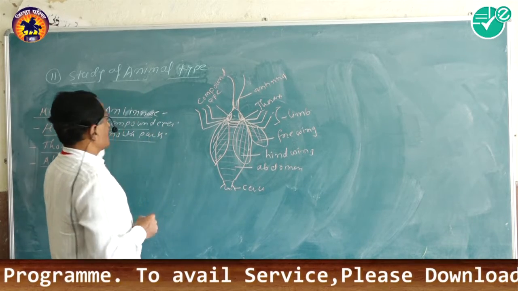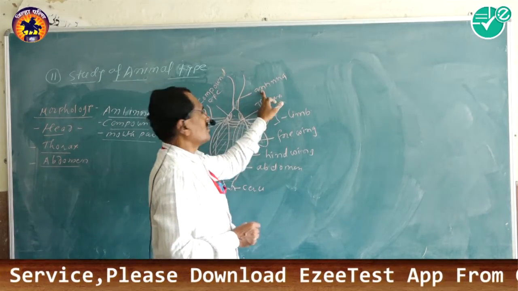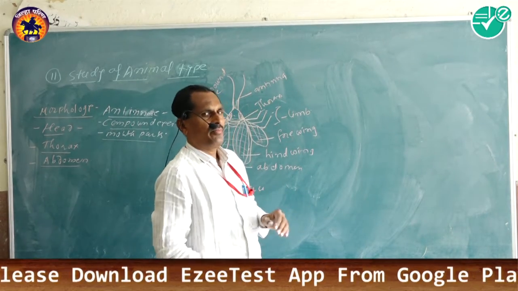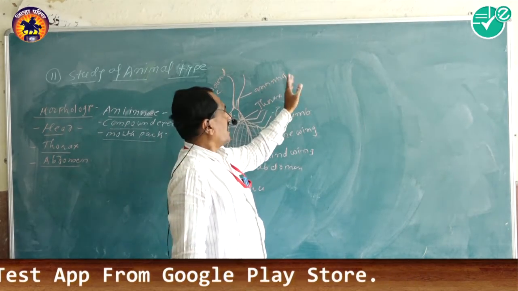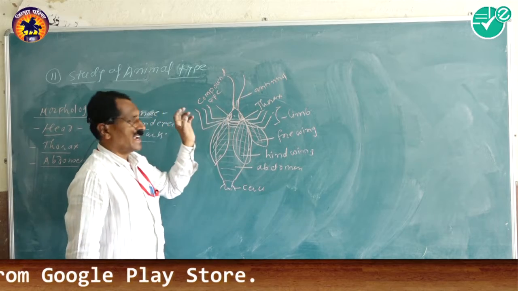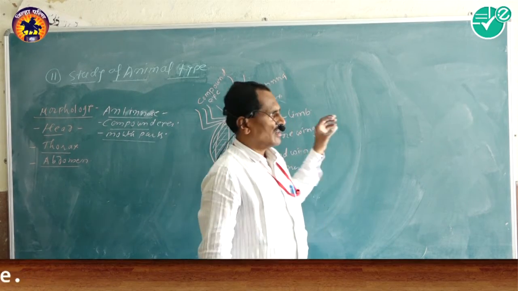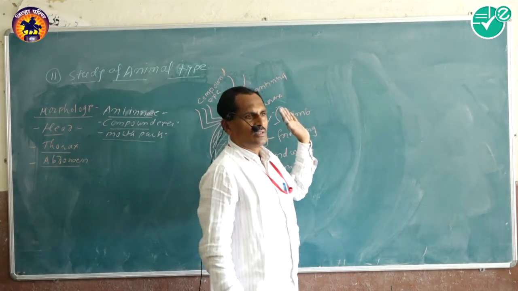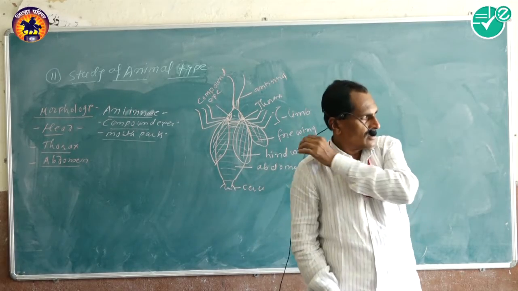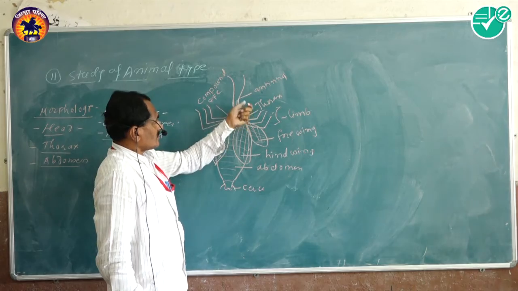So the head contains a pair of sensory antennae, which give the sensation of smell, as well as ideas about the vibration of the earth and waves of the air.